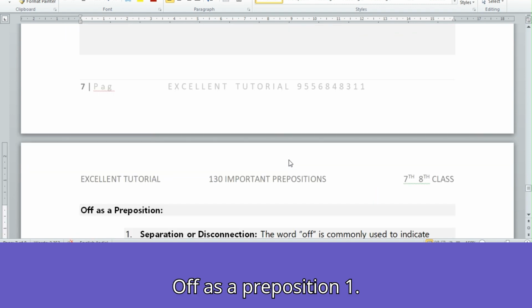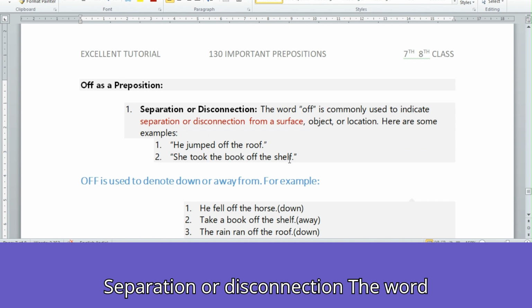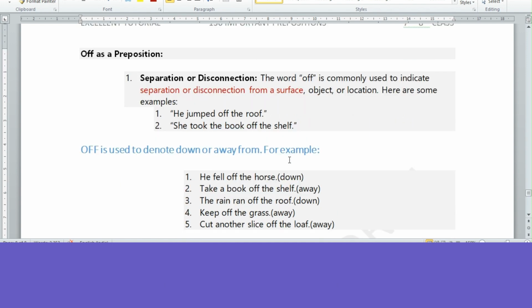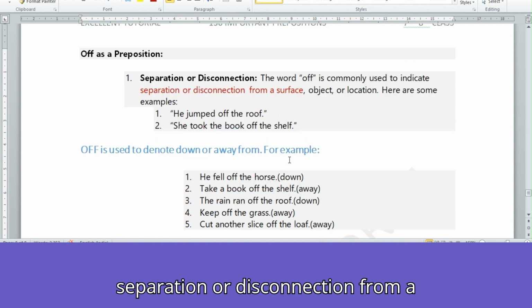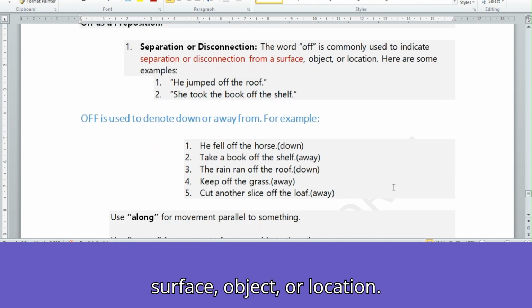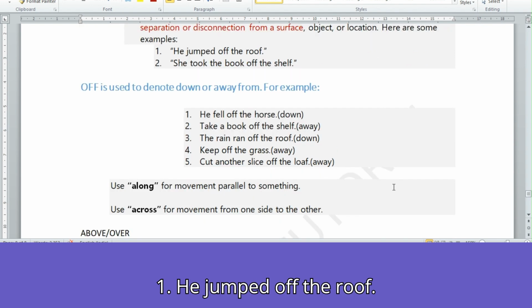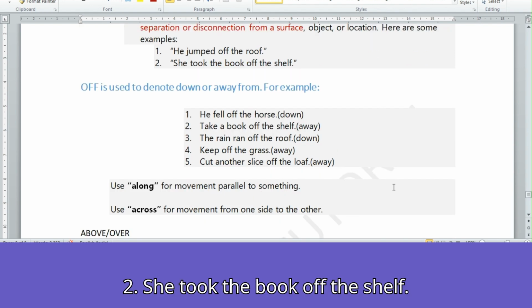Off as a preposition. 1. Separation or disconnection. The word off is commonly used to indicate separation or disconnection from a surface, object, or location. Here are some examples. 1. He jumped off the roof. 2. She took the book off the shelf.